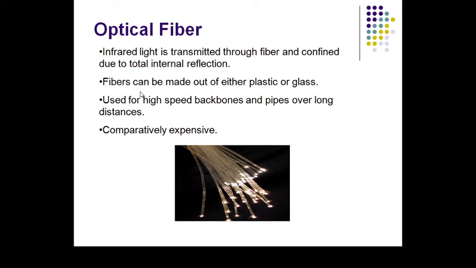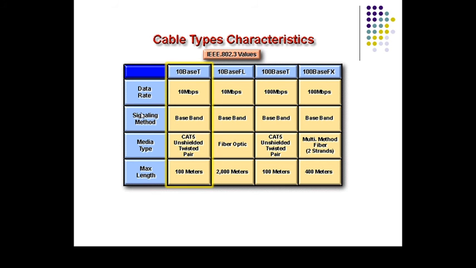Then optical fiber, the transmission of data in the form of light. Infrared light is transmitted through the fiber and confined due to total internal reflection. Fibers can be made of either plastic or glass, and are used for high speed backbones and pipes over long distances. Comparatively expensive.